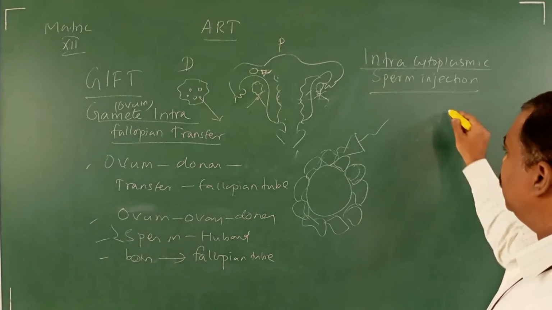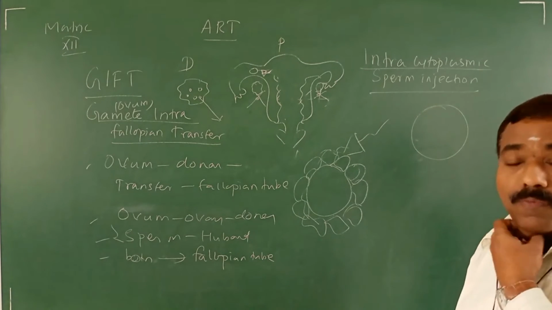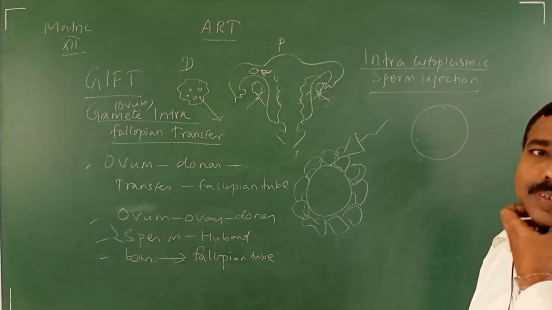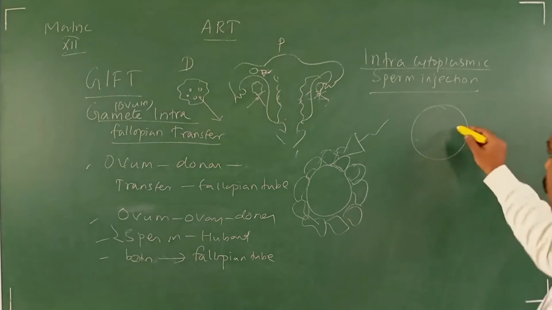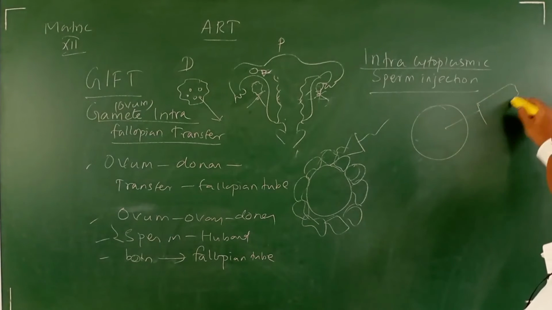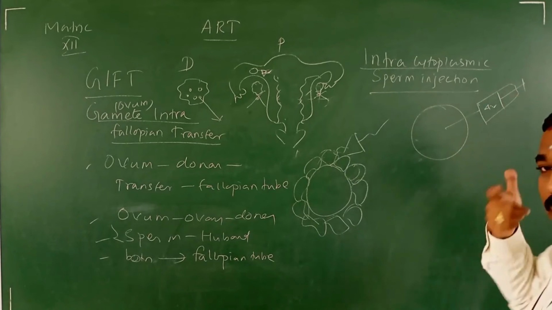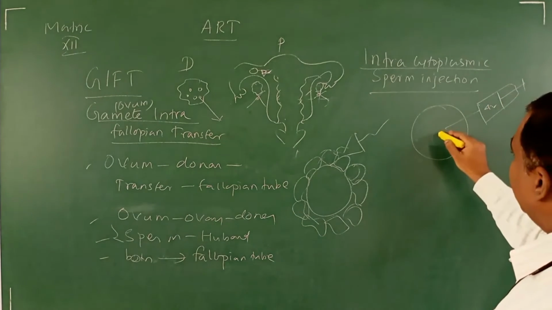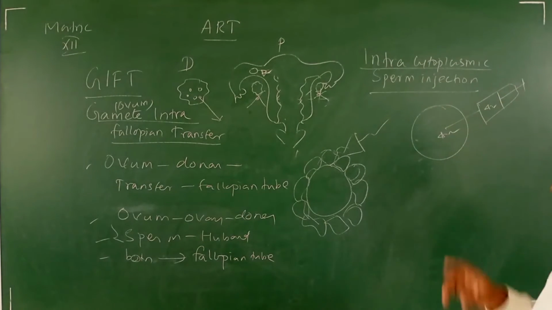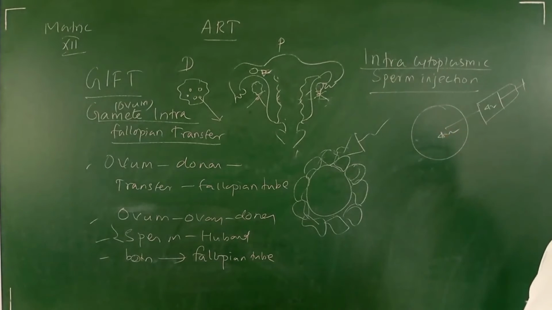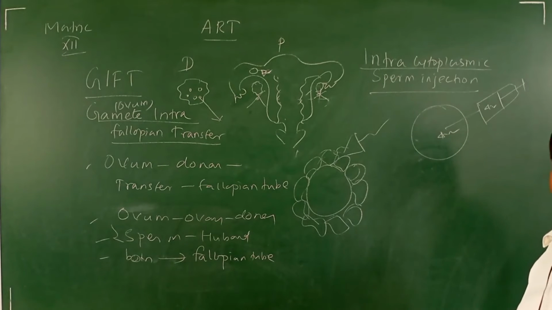What will they do? They will collect the egg from the wife, the female partner. They collect the sperm, only a single sperm, from the male partner. They directly inject the single sperm inside the cytoplasm of the egg. They will pierce it and inject the sperm.